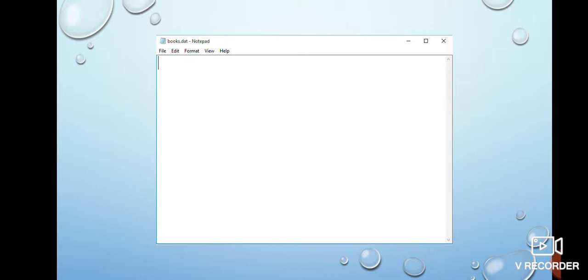Buffer means the file handle, that is the passage between your py file and books.dat. All those three objects were serialized and stored in the buffer. They were not written on the file right now. These objects are written on the file only when you close the file.